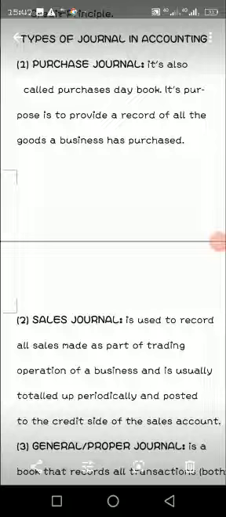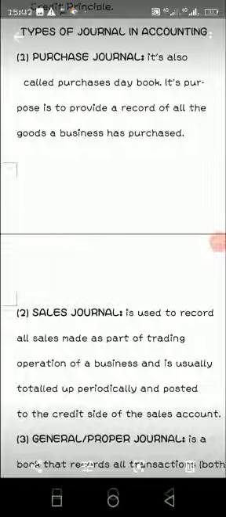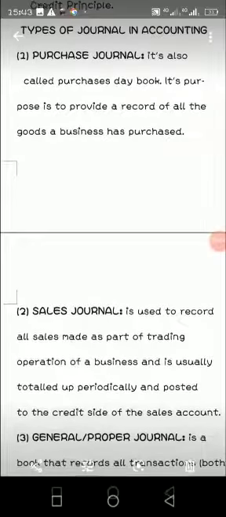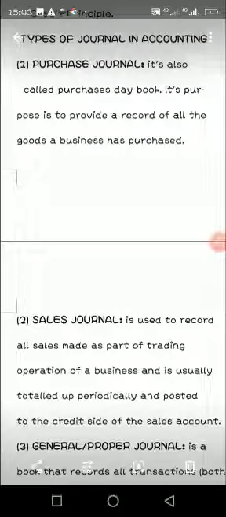The next one is types of journal account. Types of journal in accounting. 1. Purchase journal. It is also called purchases day book. Its purpose is to provide a record of all the goods a business has purchased.